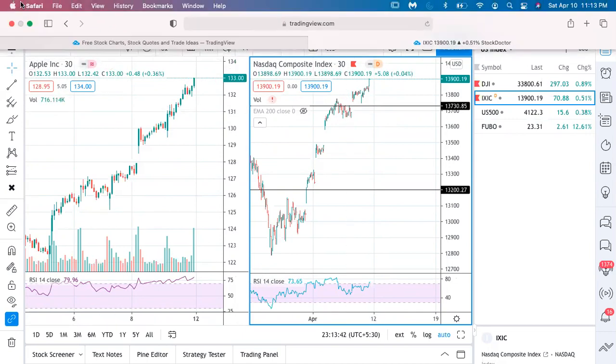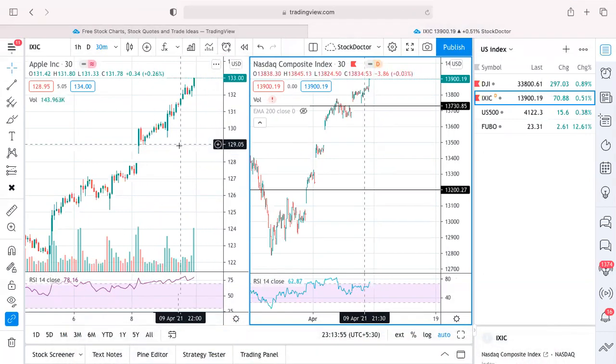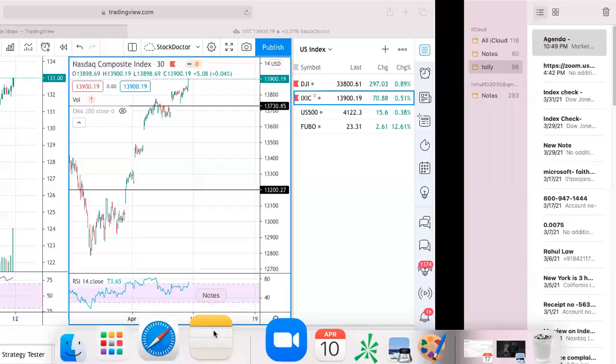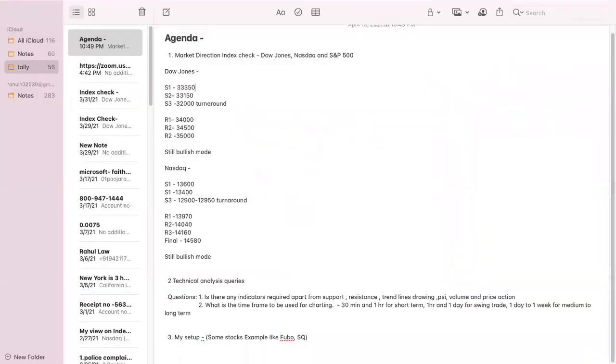Rahul, if you can also share your exit plan, how you decide, like, you have a fixed exit plan or you go based on the trend line, how you decide the exit plan. Exit plan is also the same, okay, as I mentioned there. Let me show you one more time. So for example, if I analyzed Fubo, we can take the latest example, Fubo. Fubo is here, right?